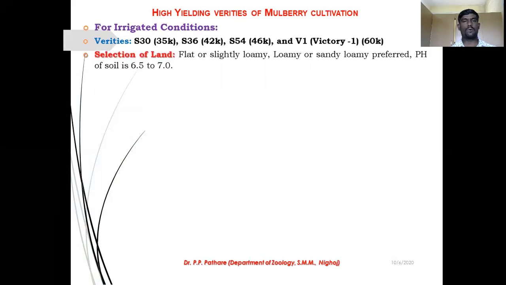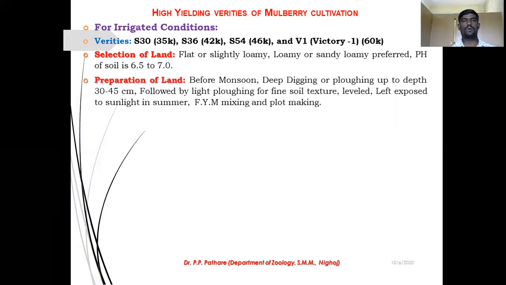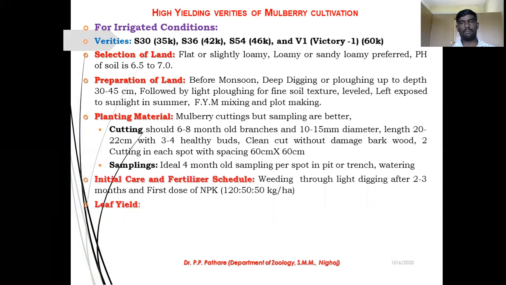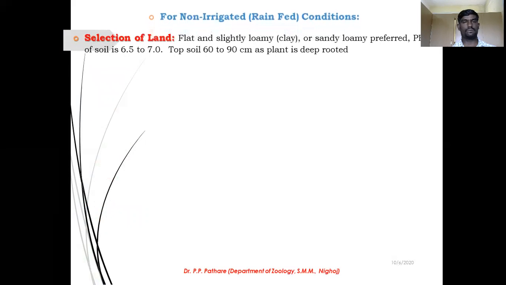Then the last point of the last video lecture was mulberry cultivation in irrigated condition. In that, we also learned which types of varieties of mulberry plant are suitable for the irrigated condition, then selection of land, then preparation of land, then planting material, then which types of fertilizers and which types of care will be taken in mulberry cultivation.